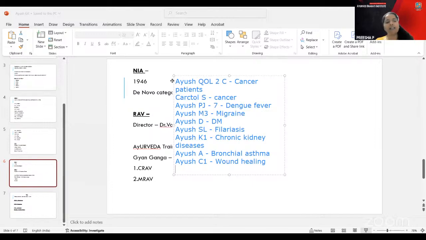And you have the WHO Global Center for Traditional Medicine. This was launched on April 19, 2022. And this office is located at Jamnagar. When you go inside Jamnagar, near the Ayurvedic College, you will see a small building there. There is the WHO GCTM there.